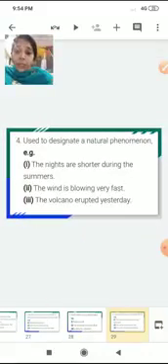Next, it is used to designate a natural phenomenon. The nights are shorter during the summers. So when is it used? When we are talking about a natural phenomenon. The wind is blowing very fast. The sun is shining brightly. The volcano erupted yesterday. So when we are referring to a natural phenomenon, we use the definite article the.